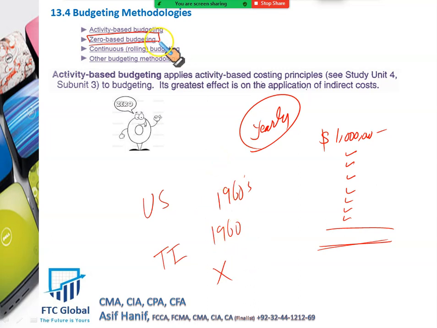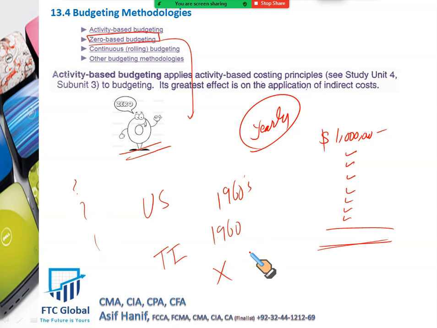It's a good method, a very good method to control the cost. I will also tell you why this method was not accepted by the larger organizations, why it's not used. It's a very effective method to control your cost because there is no budget, zero budget. If you are the marketing manager and you need a budget for advertisement, okay, come sit and tell me what you need and where you will spend. You justify every dollar.